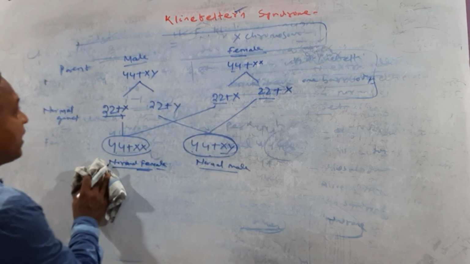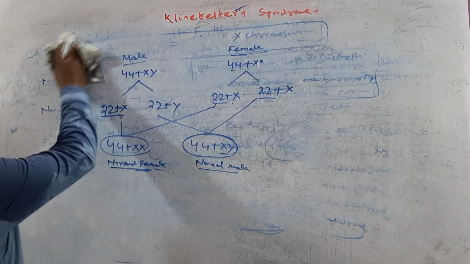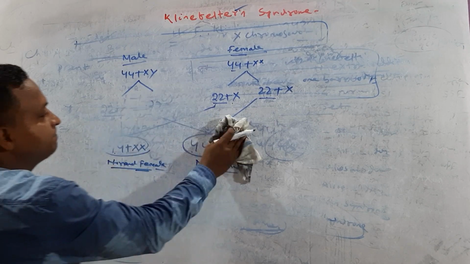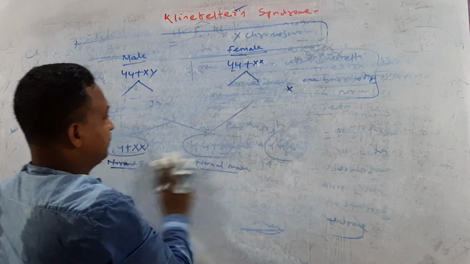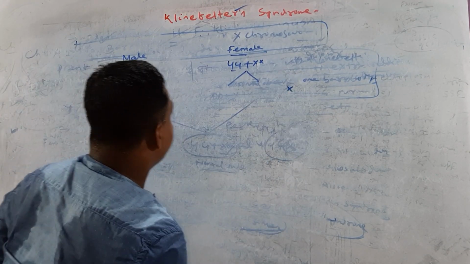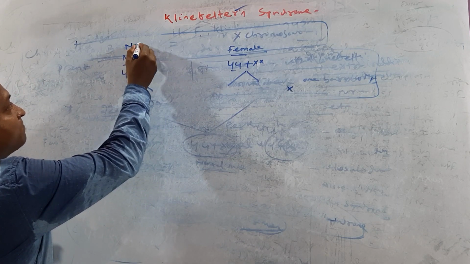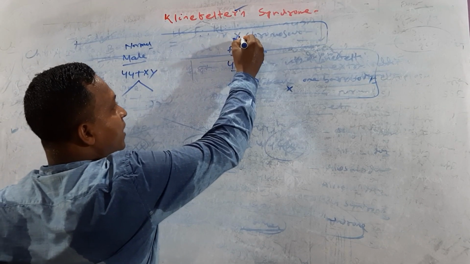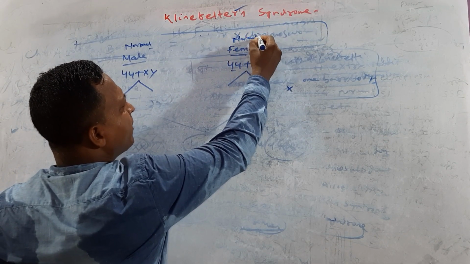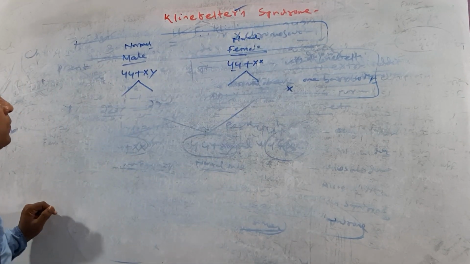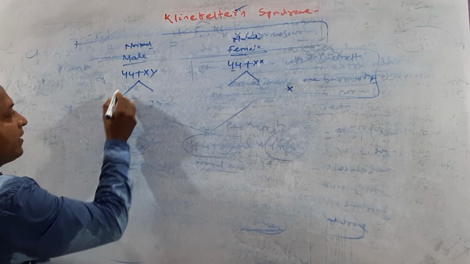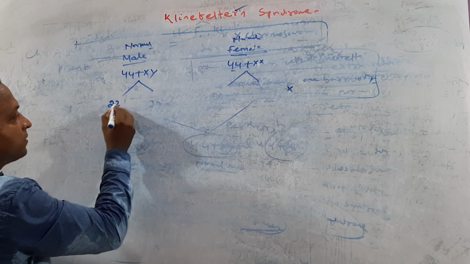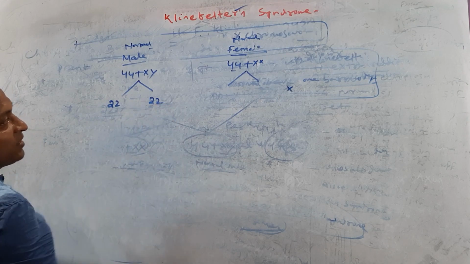This is a normal procedure. Very interestingly, if you're talking about Klinefelter syndrome, what is that? Try to understand. This is a normal male. Normal female. Here it produces 22 on this side, 22 on this side.